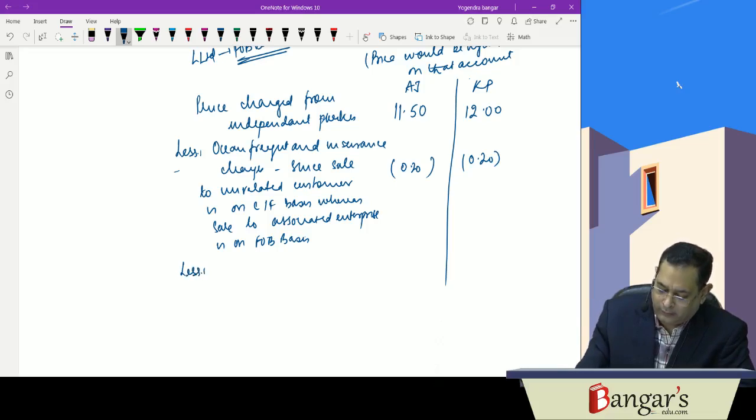Then less the amount on account of after-sale service, because they are charged after-sale service, whereas in case of L Limited, it is itself borne.